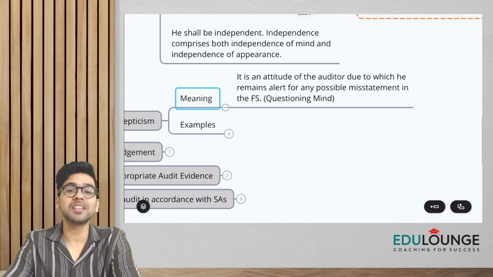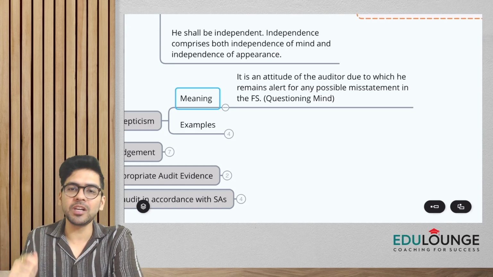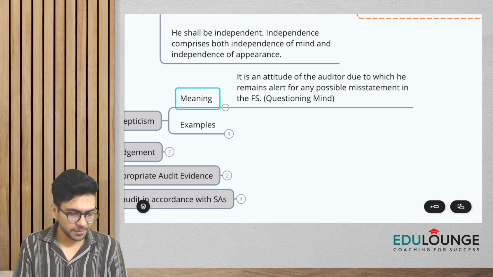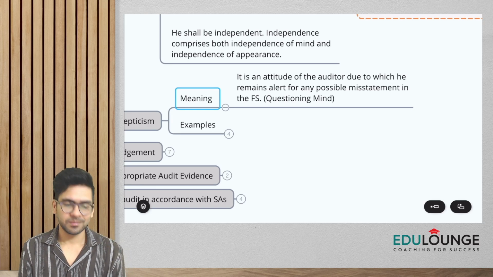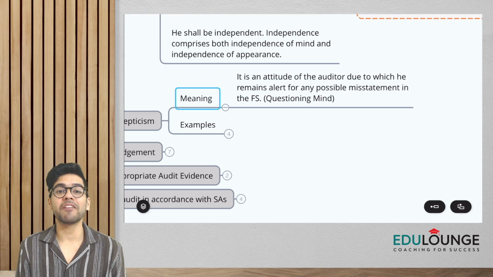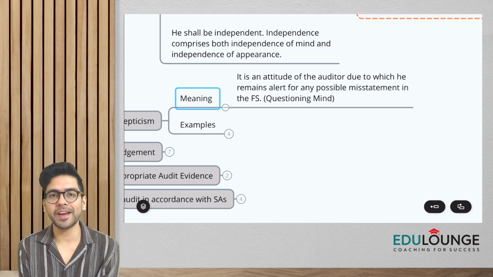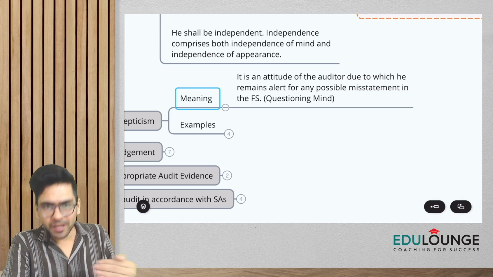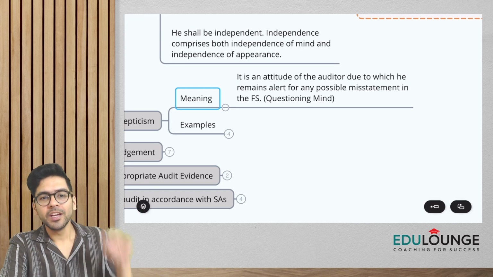Professional skepticism basically is an attitude of the auditor due to which he remains alert. You have to be vigilant for possible misstatements in the financial statements. So it's basically a mindset of the auditor. Okay. You can say that the auditor must have a questioning mind, but that doesn't mean you are going to doubt your client every time, or look at your client with the eyes of suspicion. No, it doesn't mean that. It simply means that you have to remain alert throughout the audit. Okay. So it is an attitude.